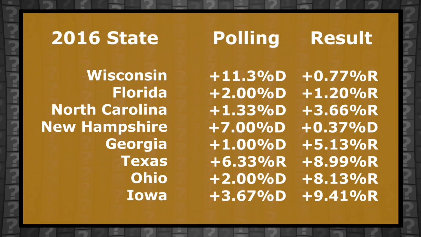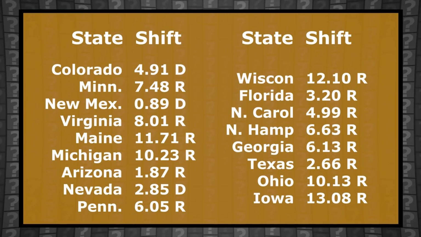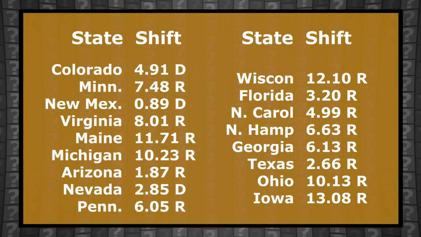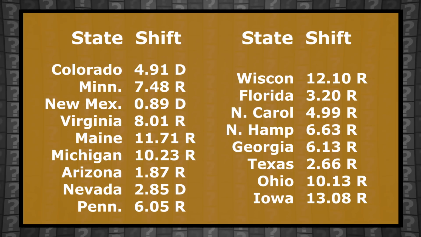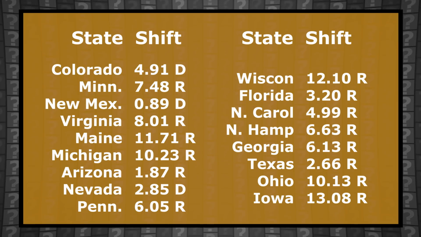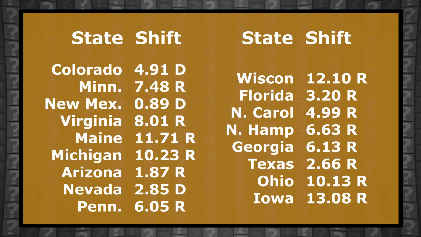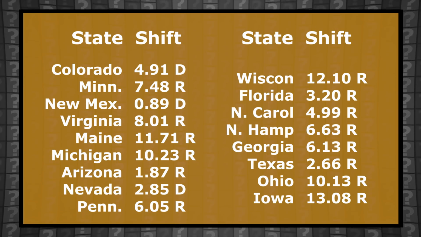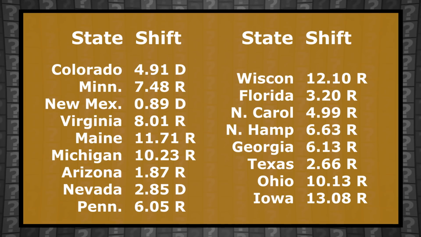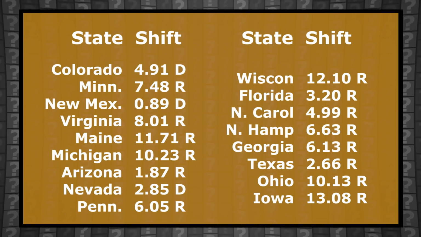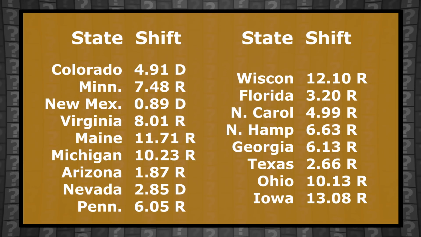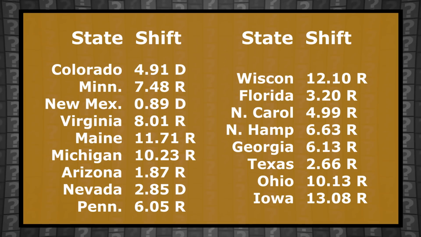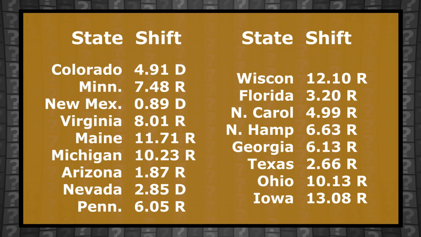So let's look at all of these states on one chart. Now, the shift column here indicates the difference between polling around this time of year and the final election results in 2016. As you can see, while the overwhelming majority of states shifted towards Trump, marked with an R for Republican, some states did net gains for his Democratic challenger. Nevada, New Mexico, and Colorado all shifted more Democratic than predicted in the polling averages.